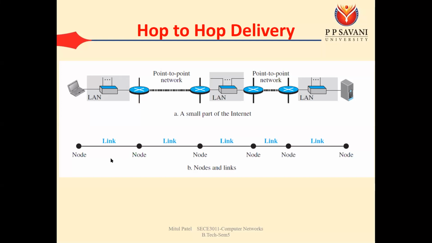But the things that are mainly important for hop to hop delivery are encapsulation and decapsulation. What is the meaning of encapsulation and decapsulation? If you have decided to go to your friend's house, first you hire a car and sit in the car, that is encapsulation. When you get off the car at Surat railway station, that is decapsulation. Then you board the train again, that is encapsulation. You get off the train at Ahmedabad railway station, that is decapsulation. Then you sit in a new car, that is encapsulation, and finally you get off the car at your friend's house, that is decapsulation.